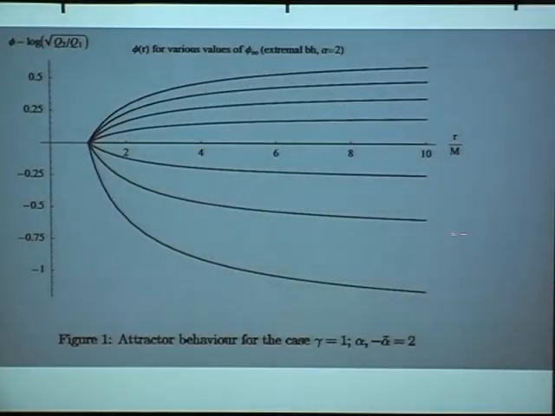So here's a picture for you. Phi, which I'm plotting along the y-axis, is a modulus. You see it can take varying values at infinity, but regardless of where we start, the radial evolution adjusts itself so that at the horizon, which is this point here, the modulus acquires a universal value just determined by the charges carried by the black hole.